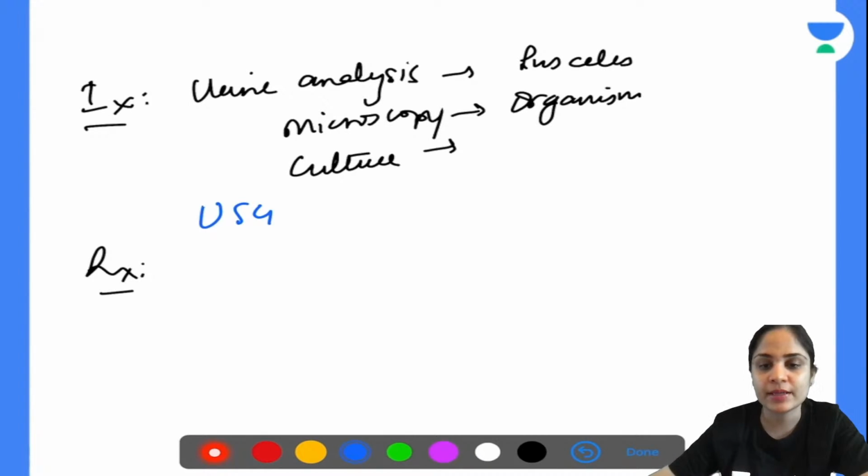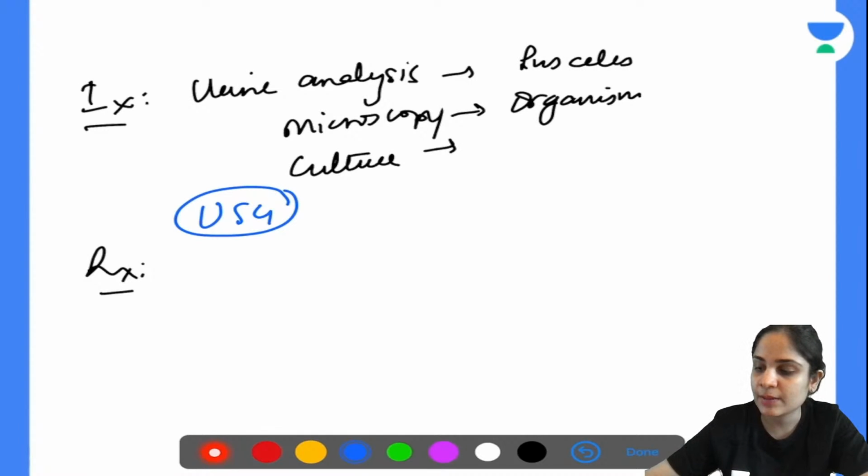What will be the treatment? Treatment is nothing, very simple. You will start the patient on antibiotics. If it does not resolve on antibiotics, you will have to drain the pus from the kidney. Okay. So how do you drain the pus from the kidney?